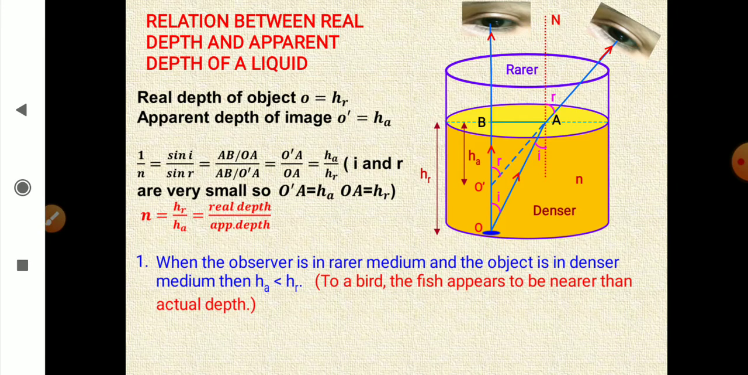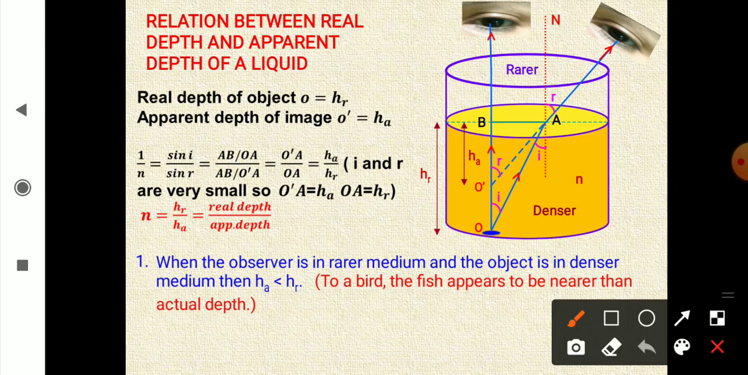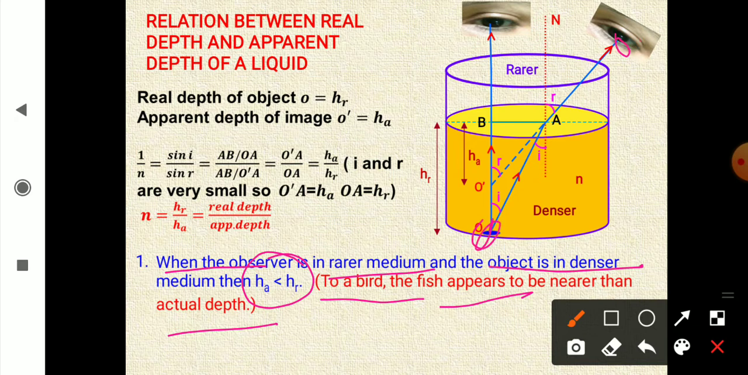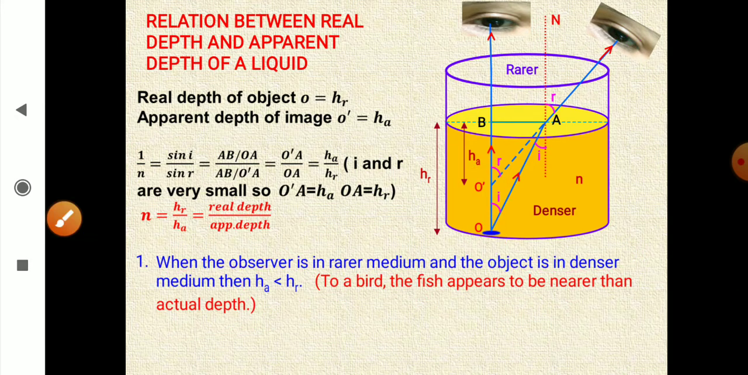So, some outcomes of it: when the observer is in the rarer medium and the object is in the denser medium, this HA is lesser than HR. So to a bird, the fish appears to be closer. If a bird is here and the fish is here, definitely the image appears here. So to the bird, the fish appears closer. And if the opposite happens, if the fish is here and the fish is trying to observe the bird, then it will appear farther.